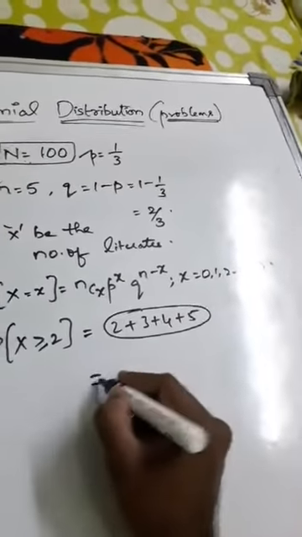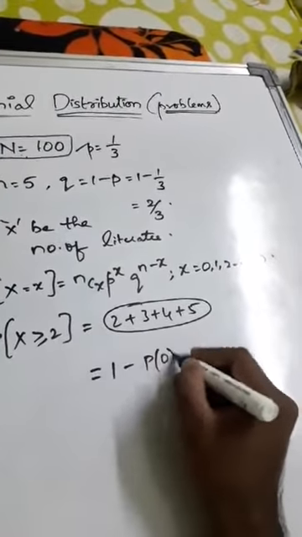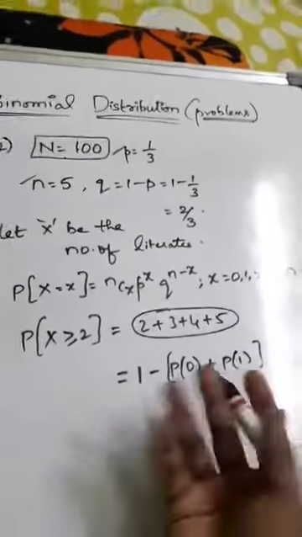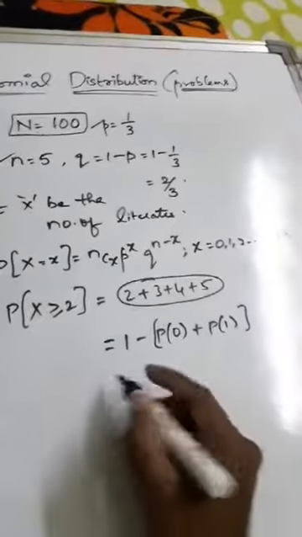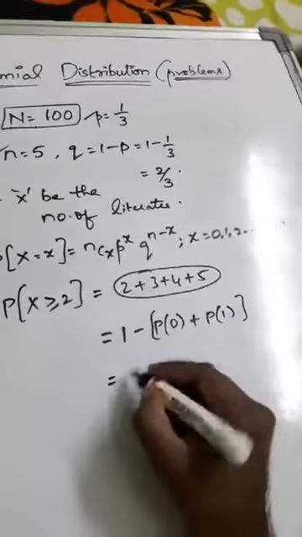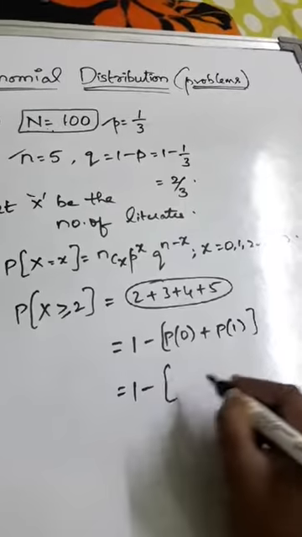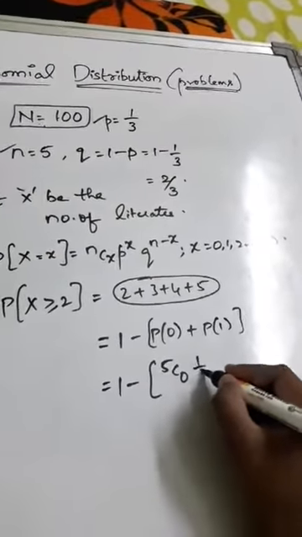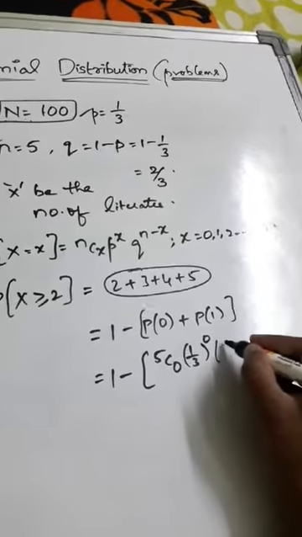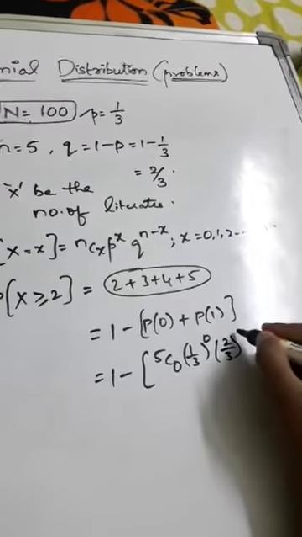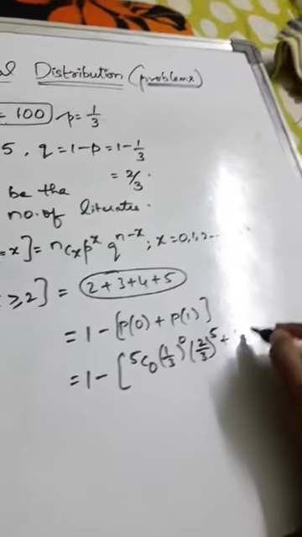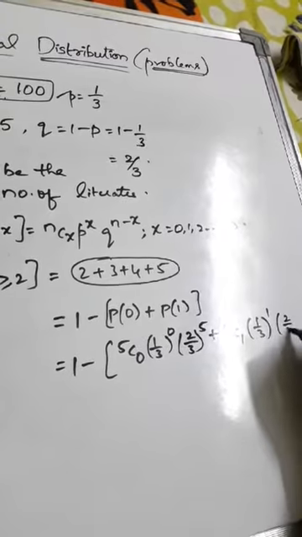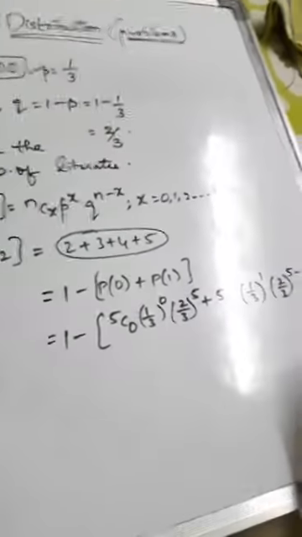Rather than calculating 4 terms, calculate 1 minus the probability of 0 and the probability of 1, and what remains is at least 2. So 1 minus P of 0, that is 5C0, 1 by 3 whole power 0, 2 by 3 whole power 5 minus 0, plus 5C1, 1 by 3 whole power 1, 2 by 3 whole power 5 minus 1.